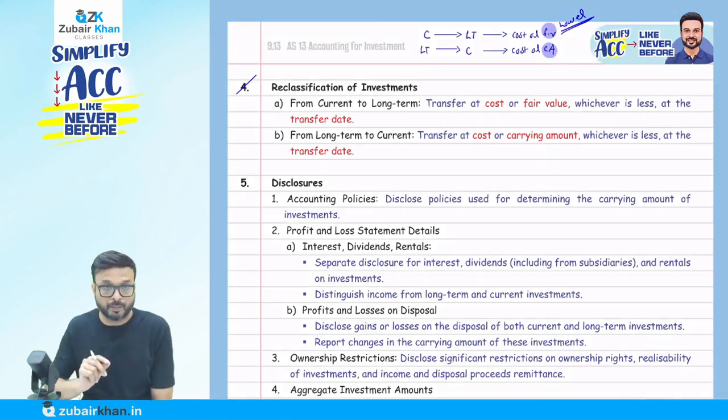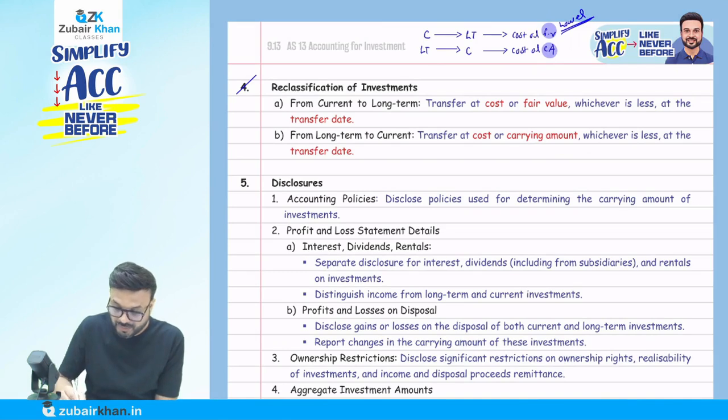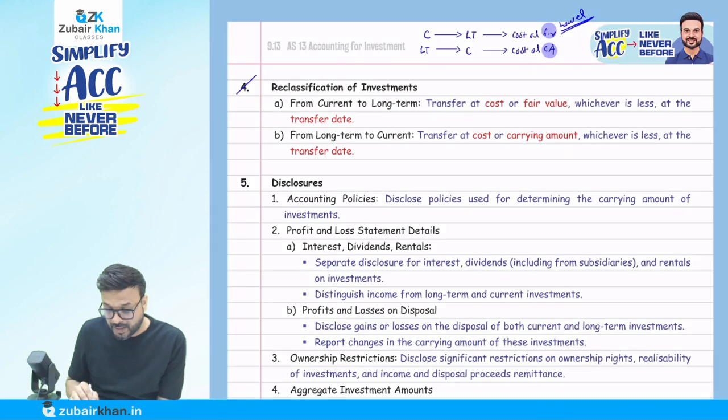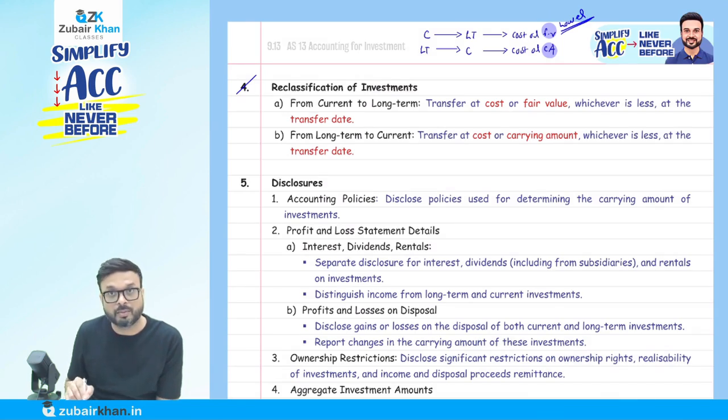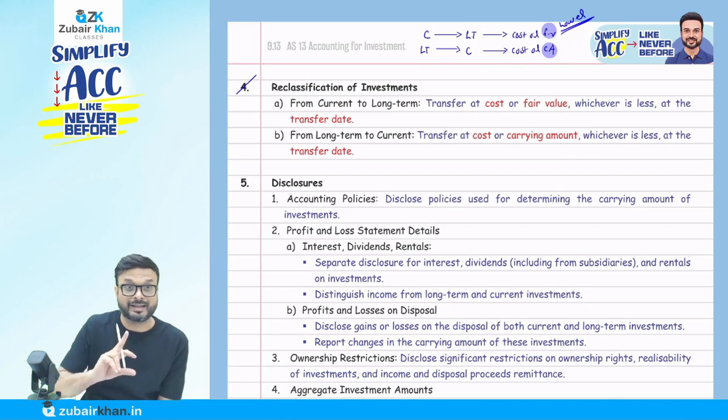One more thing, to confuse you: they will give you all three figures, cost, fair value and carrying amount. Remember, current to long term, fair value. Long term to current, carrying amount, which means the book value. But they will give all these figures to confuse you. Now point number 2: they will also give you calculations of fair value and carrying amount on different dates, on the balance sheet date, on the date you are doing the reclassification.